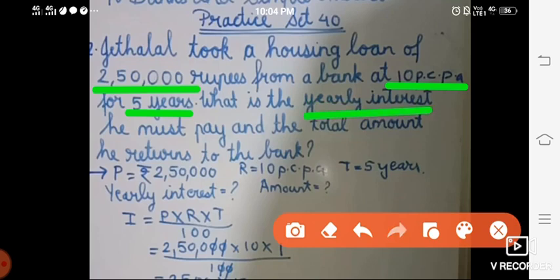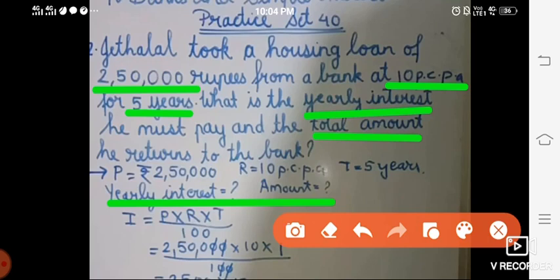No, he is taking loan for 5 years, but they are telling us to find out yearly interest, and they are also telling us to find out the total amount he returns to the bank. So total amount we have to find out. So that is also written: yearly interest and amount is equals to question mark.